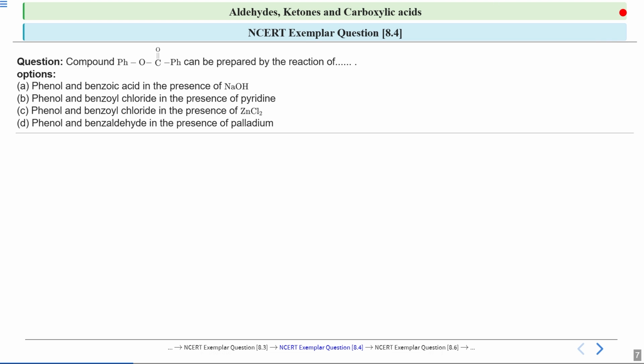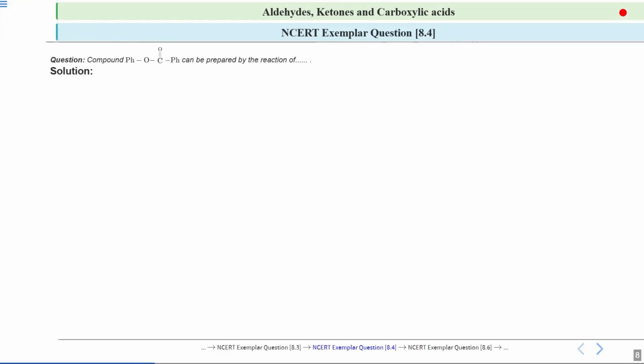The question is, a compound which is PhO C double bond O Ph can be prepared by the reaction of. First is phenol and benzoic acid in presence of sodium hydroxide. Then is phenol and benzoyl chloride in presence of pyridine. Next is phenol and benzoyl chloride in presence of ZnCl2. And D is phenol and benzaldehyde in presence of palladium. So you have to tell it can be prepared by which of these reactions. Now let us see the solution part.